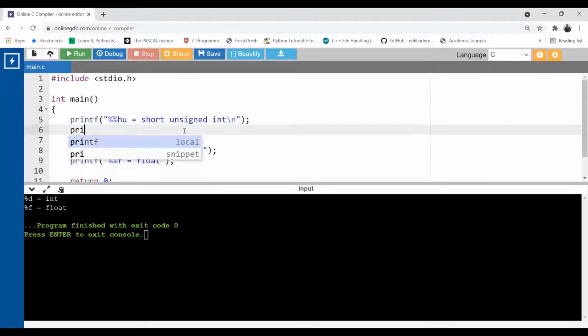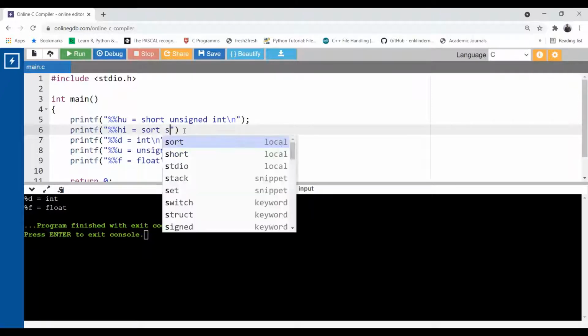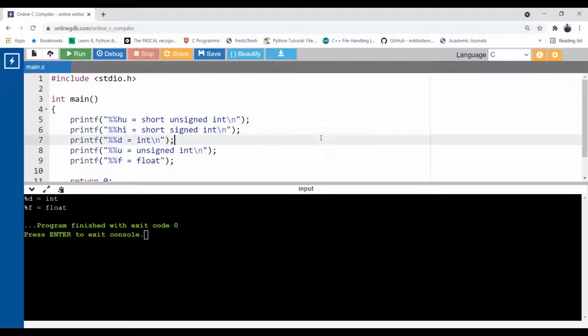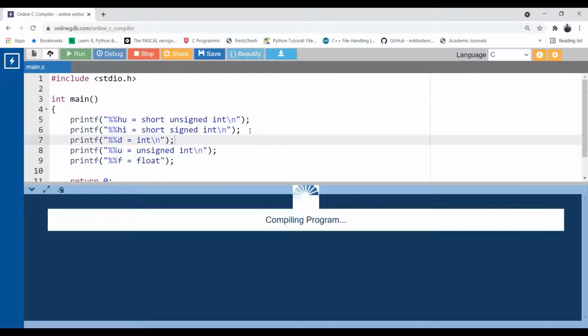Now you can also do this with other format specifiers as well. %hi we normally use for short signed integer. Okay, so these are the format specifiers that we normally prefer. There are many such format specifiers. We'll see them very shortly. Short signed integer. Okay. Fine.